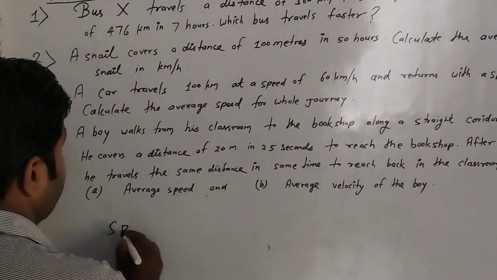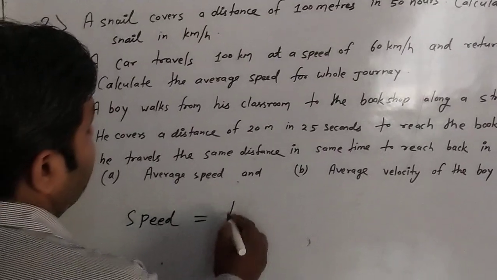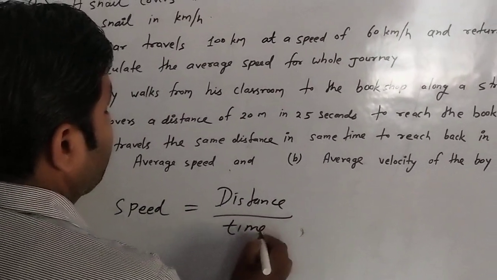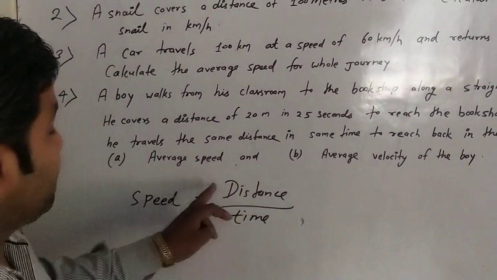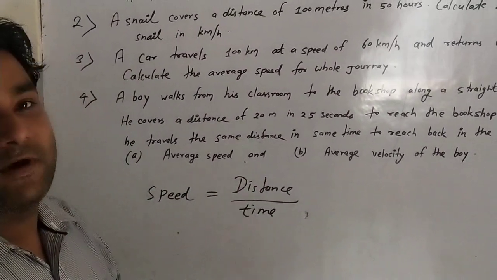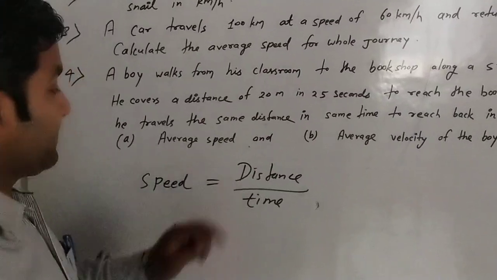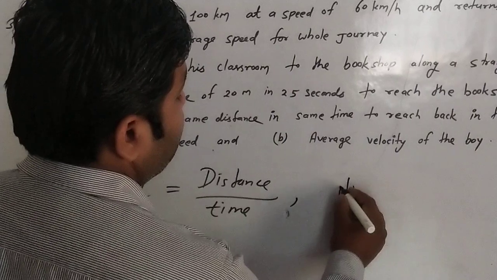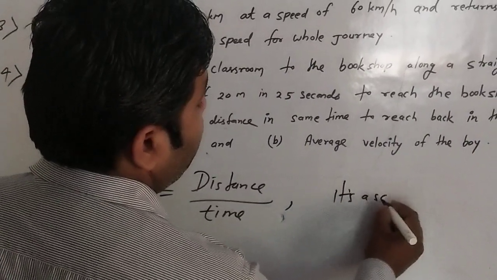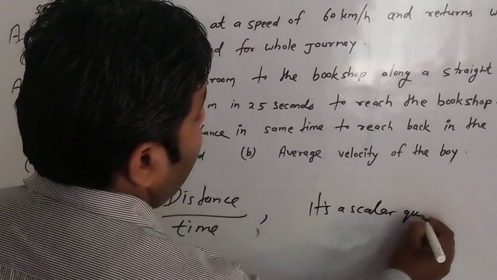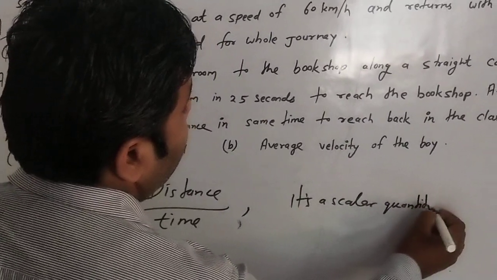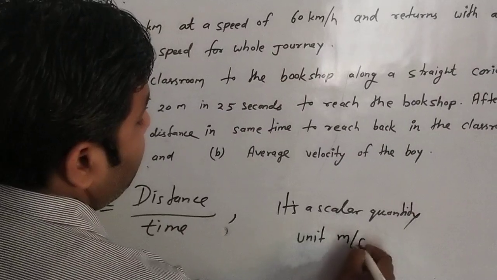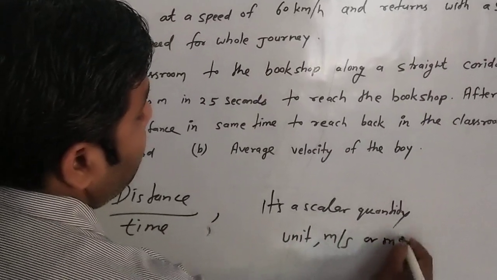So first, speed. Speed is equal to distance upon time, and distance, we know, is a scalar quantity. Distance means the total path length between final and initial position. So distance is a scalar quantity. That's why speed is also a scalar quantity, and its unit is meter per second or meter second inverse.